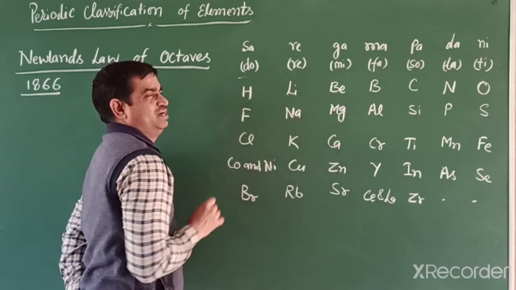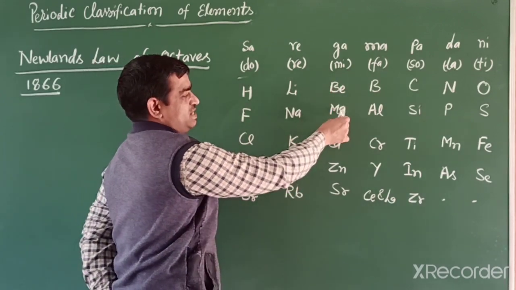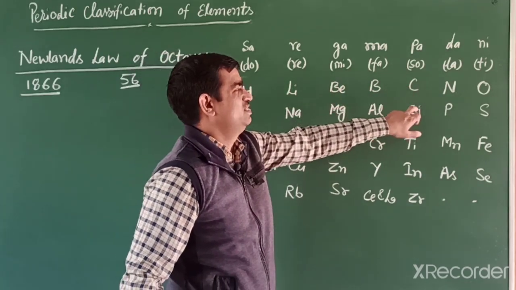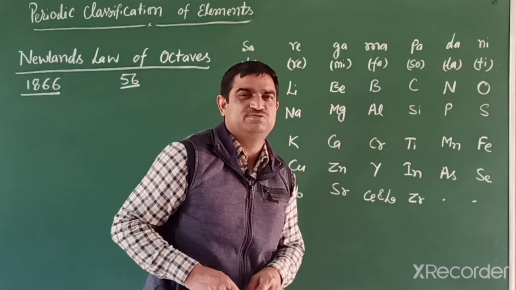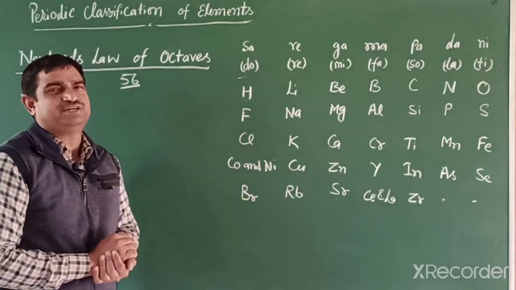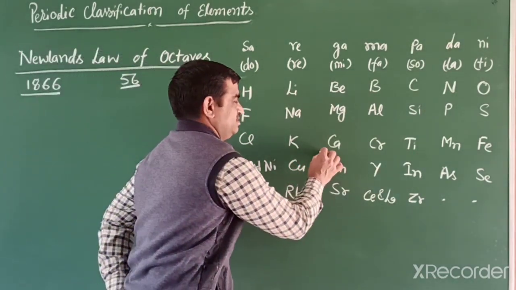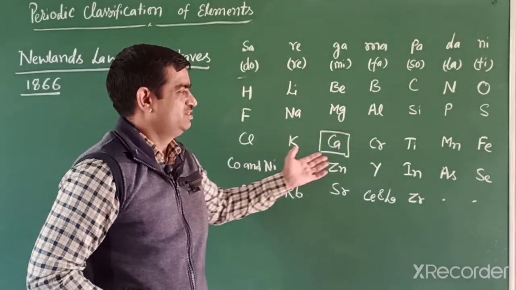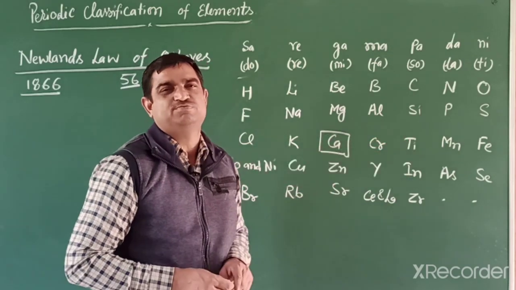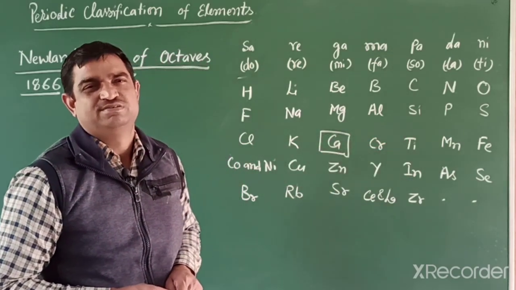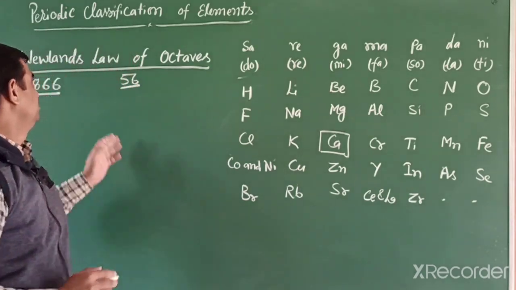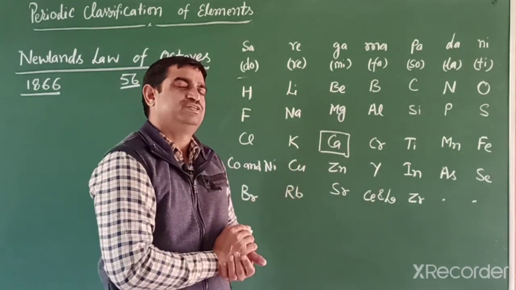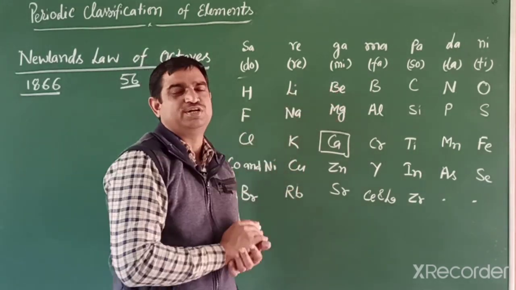Lithium, sodium, potassium have similar behavior. Beryllium, magnesium, calcium are similar. In a similar way, boron, aluminium, and carbon and silicon also, nitrogen, phosphorus. But he successfully classified the elements only up to calcium. After that, he could not classify in increasing order of weight because those elements' properties are not similar. So these are some limitations. Newlands could not classify all the elements in increasing order in this musical note pattern.